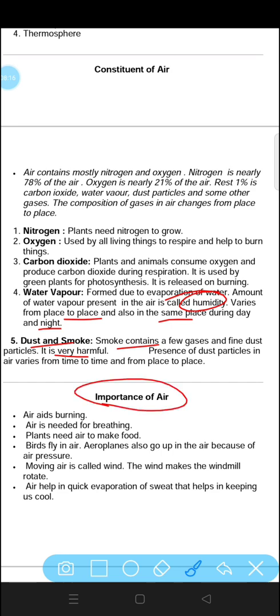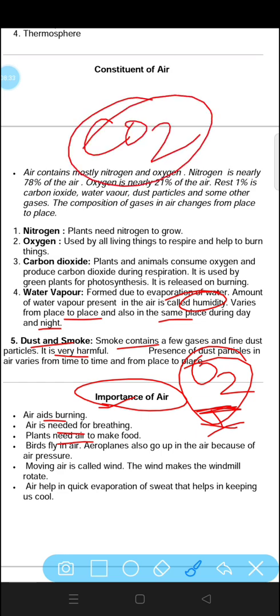Now next is importance of air. Air aids burning. As we have discussed, oxygen is very necessary for burning. Air is needed for breathing. We need to breathe oxygen, otherwise we will not be able to live. Plants need air to make food. Plants need what? Carbon dioxide to prepare food with the help of photosynthesis.